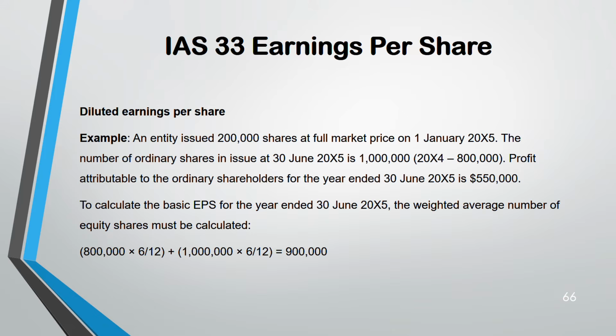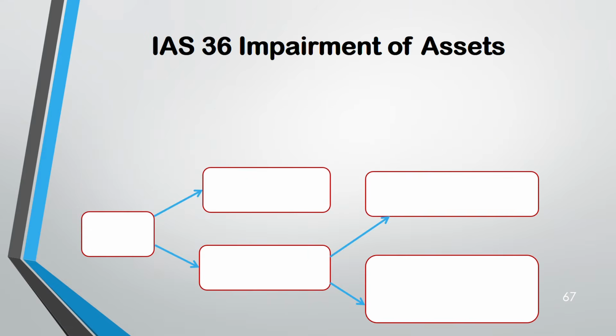Because you have to know at that date what is the number of shares. 1 million, 30th June 2005. So 800 in 2004, 2005, 1 million but only for 6 months. Add both, 900. So profit was 550 divided by that 900,000 shares. EPS is 0.61.